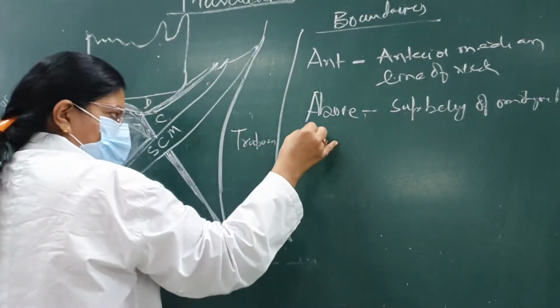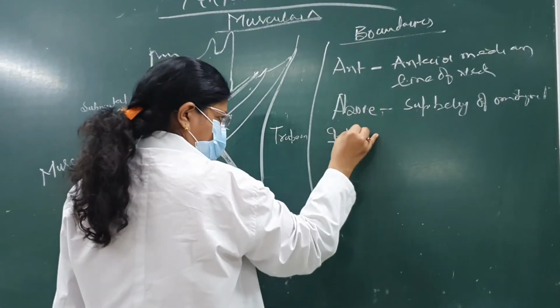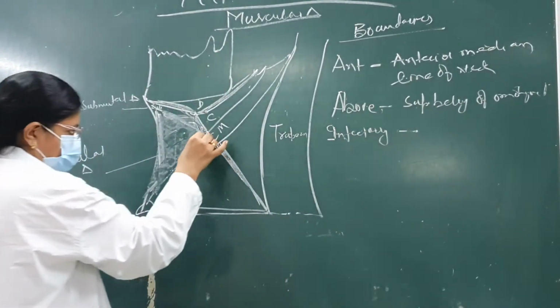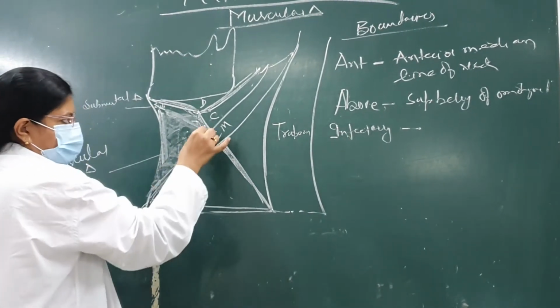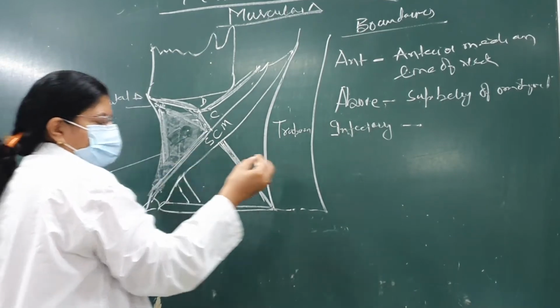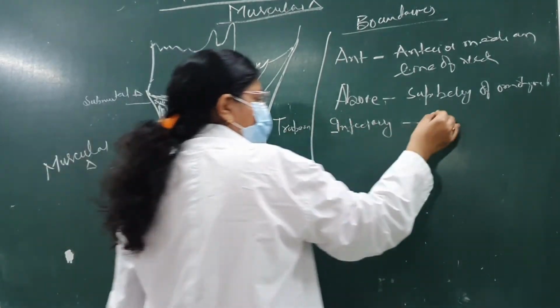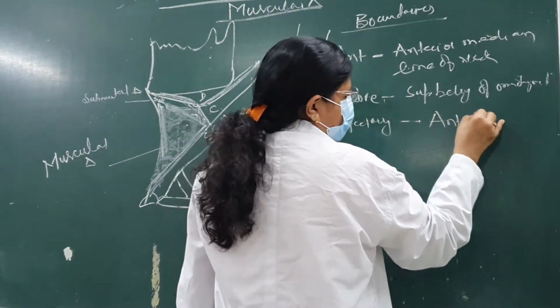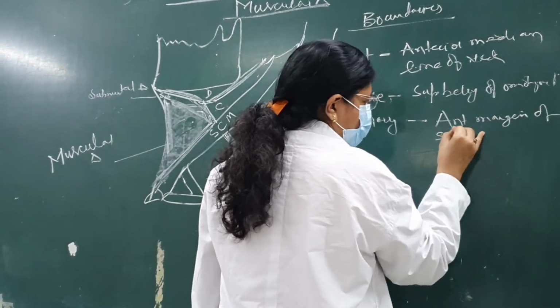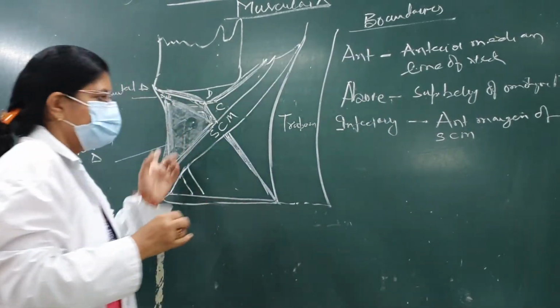and inferiorly we have what? This is sternocleidomastoid. We have the anterior margin of sternocleidomastoid. So this is the muscular triangle.